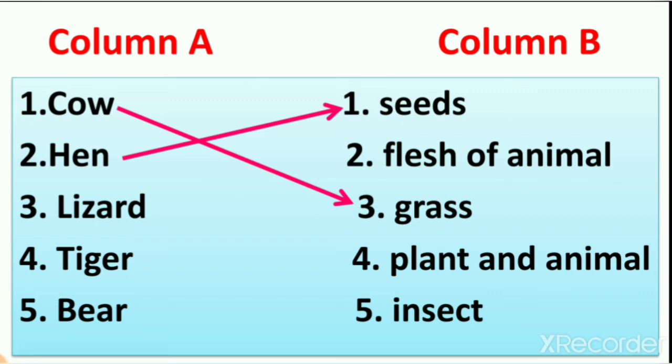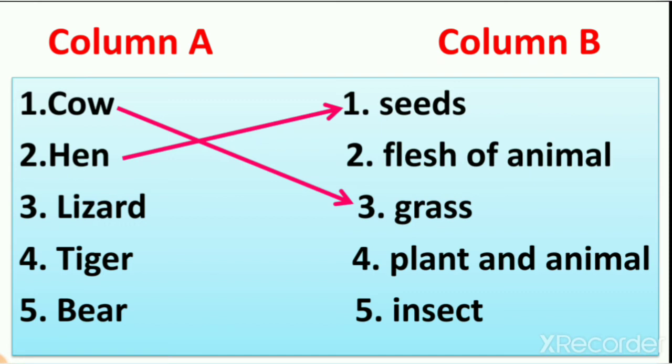Now number 2, hen, we joined it with seeds. Then number 3, lizard. We learned about lizard. Lizard is also one of the insects. Some call a lizard an insect, some call it a small animal. So what does a lizard eat? Does a lizard eat the flesh of animals? Did you ever see in a forest a lizard attacking animals? Yes or no? I never saw it, right?